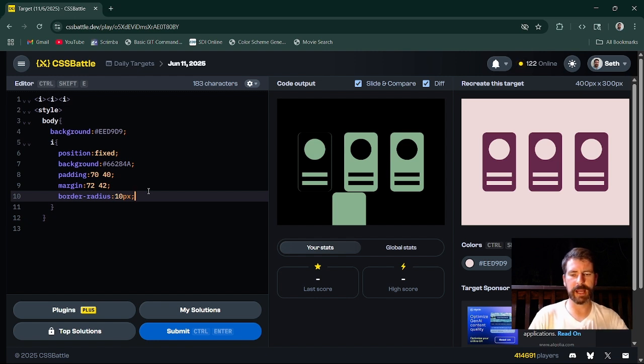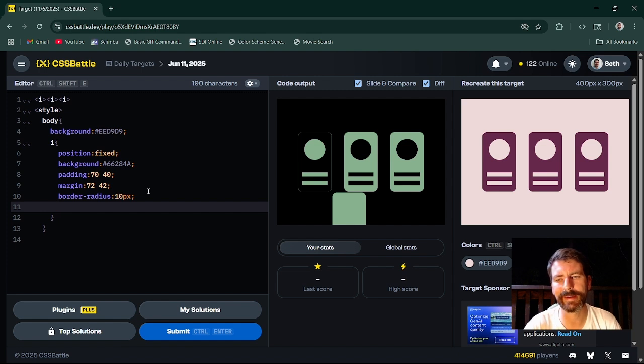I need to fix the background on these, which I'm going to be doing gradients on. Do I really want to be doing gradients on this?